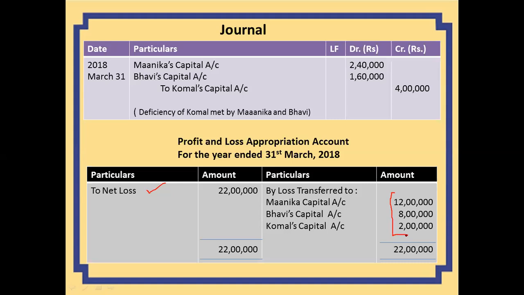So that is 12 lakh, 8 lakh and 2 lakh. So this is how the loss is distributed, and the journal entry that we have passed will affect their capital accounts. So this adjustment will come in their capital accounts. So this is the second example.